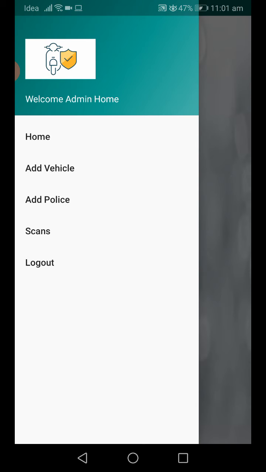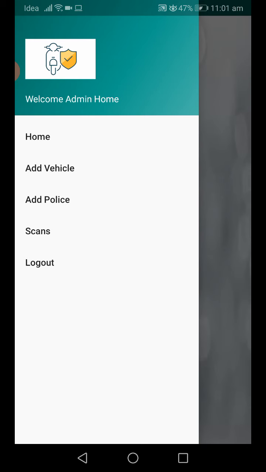Sometimes the authority can also scan the bike details, so we get the scan option. Here we add the vehicle and police details. This application will work for those who are maintaining bikes or vehicle organizations. So this application will be useful for those people only.